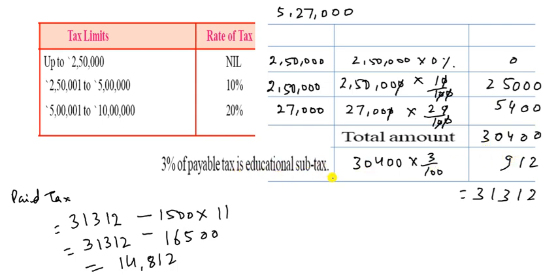Here is the educational fees, which is 3% on this, so multiply by 3 upon 100. The 0 cancels with this 0, and this 0 is cancelled with this 0. 3 4s are 12, and 3 3s are 9. So it is 912 rupees. Adding this 2, and here is 1, and 4, 3, 13, and here is 1, and it is 3. So this is the tax which is to be paid.